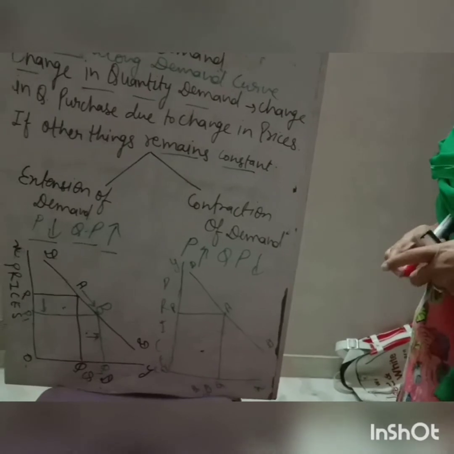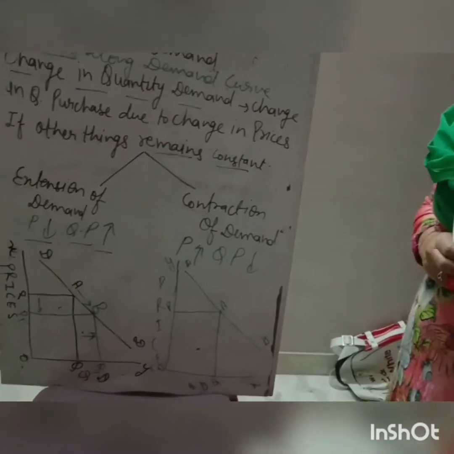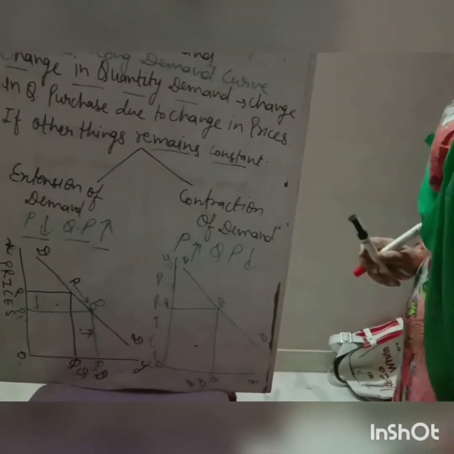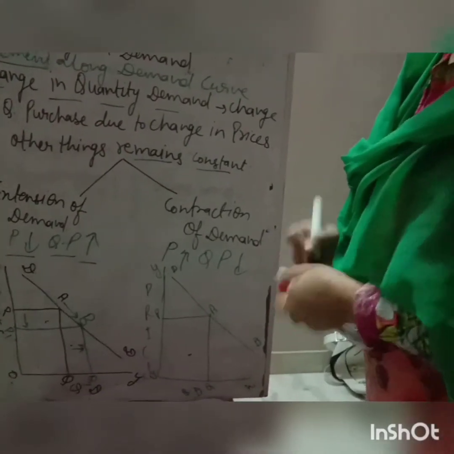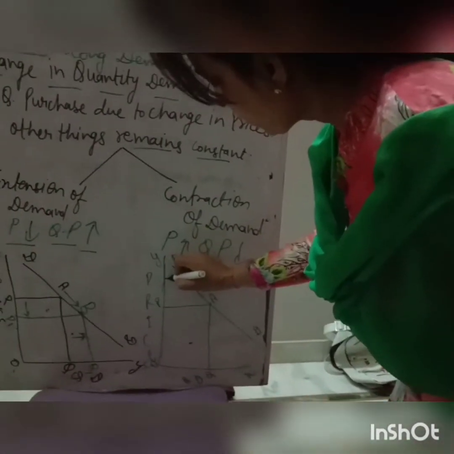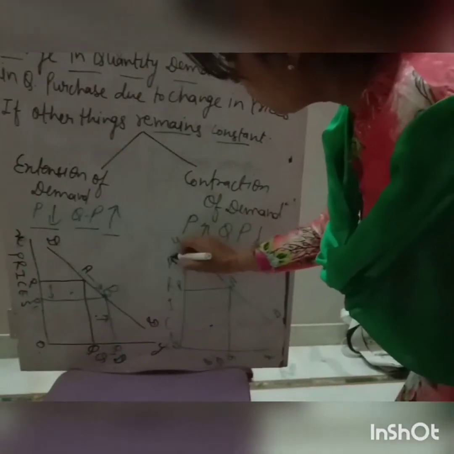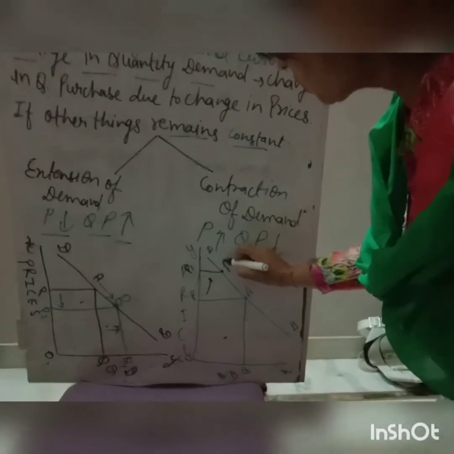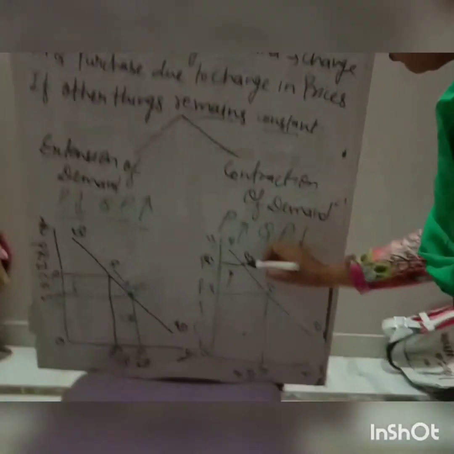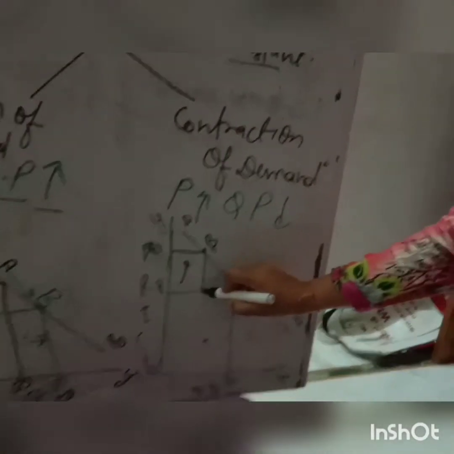Now the quantity will be contracted when prices increase. Suppose the prices increase from OP to OP1. At which point does it occur on the demand curve? B point. Now look at there.